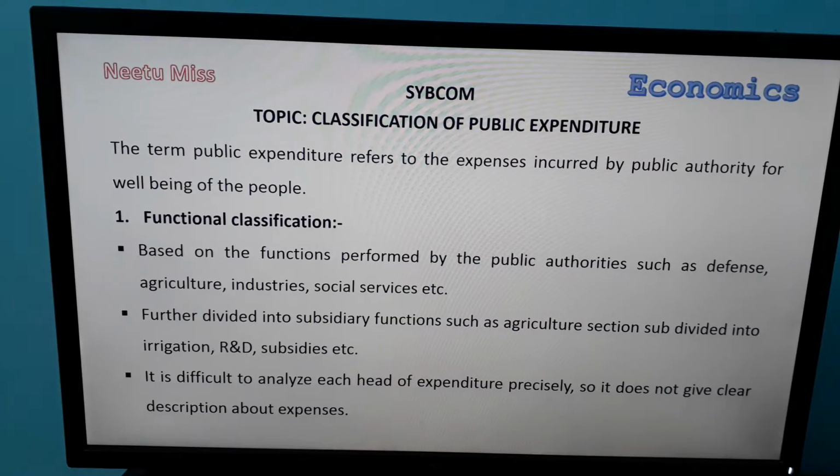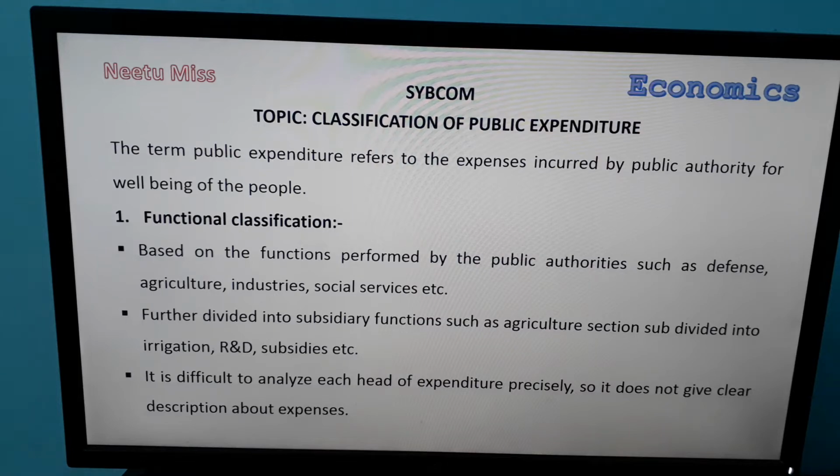Now, the next point is that public expenditure is classified into various categories, and we can say there are the following types of public expenditure. First one is functional classification. Functional classification is based on the function performed by public authorities such as defense, agriculture, industries, social services, etc. The government has to perform various functions, and when it spends money on one function, it has to spend money on the subdivisions of that function.